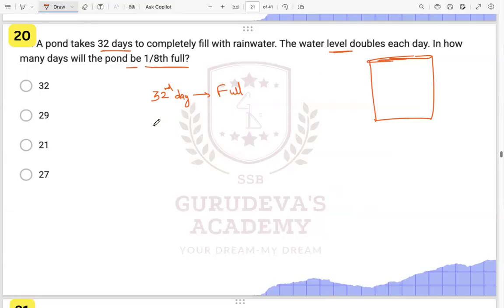So on the 31st day, what will be the water level? If it is getting doubled each day, on the 31st day, it would have been half, right? That's how it doubles in the next day. On the 30th day, it will be how much? It will be half of this half. So it will be 1/4. On the 30th day, it would have been 1/4.